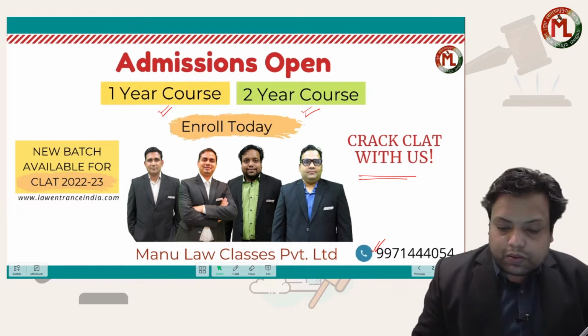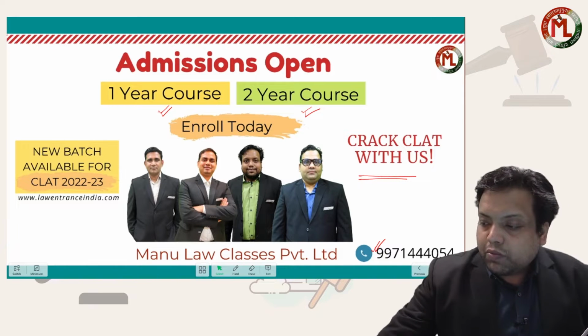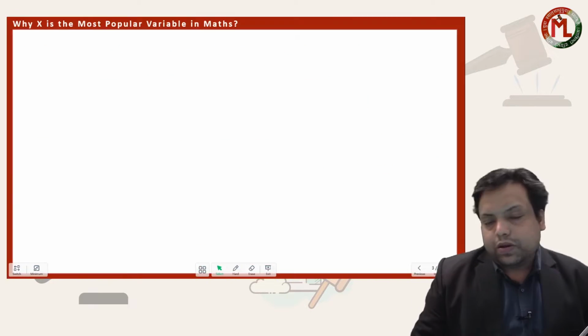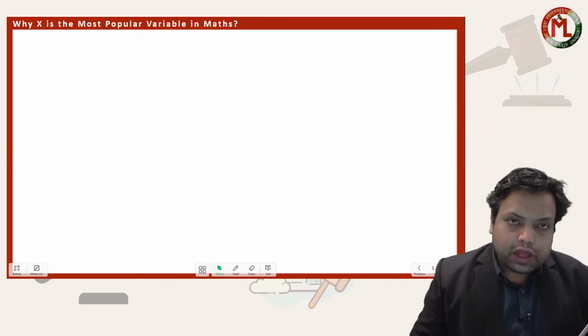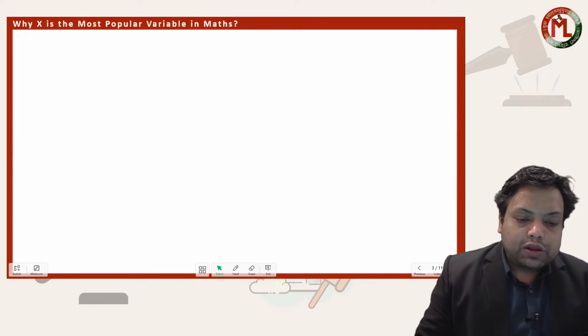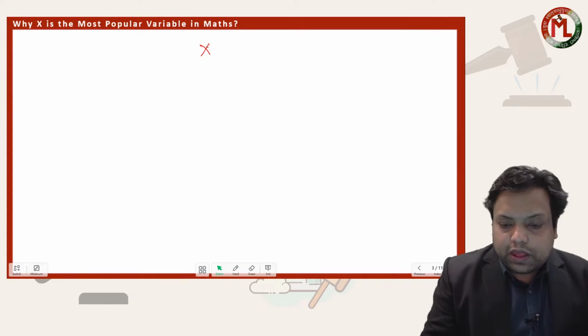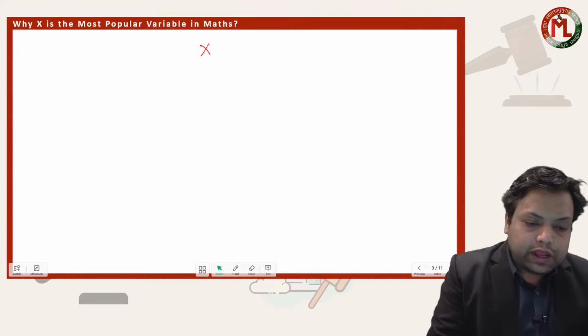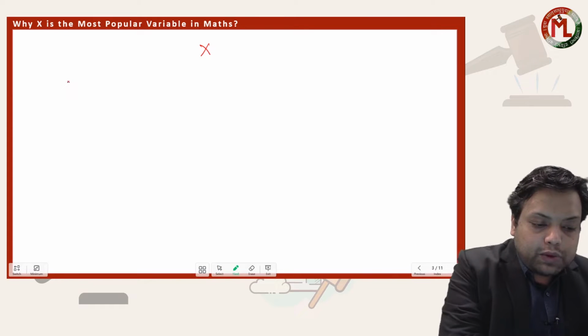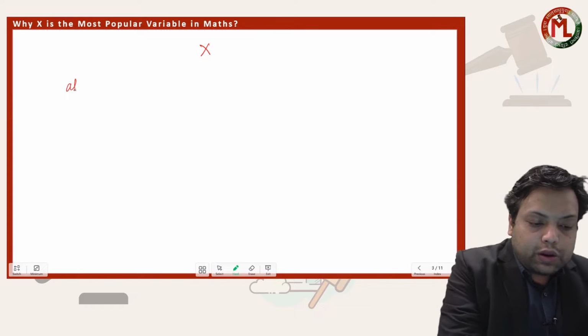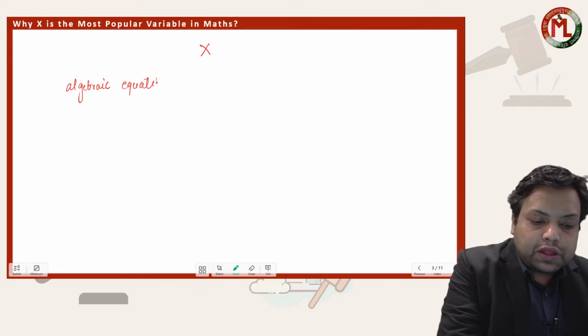Okay, now to come to our notation. First of all, let us discuss x. How does x become so popular? If we talk about it, in all the algebraic equations we always take x as a variable, isn't it?